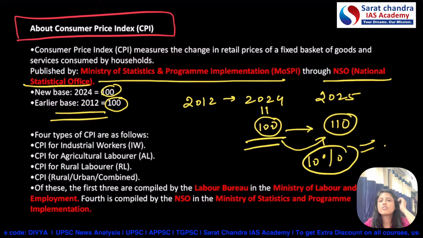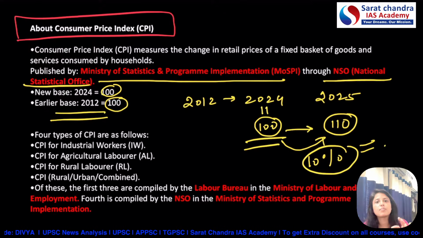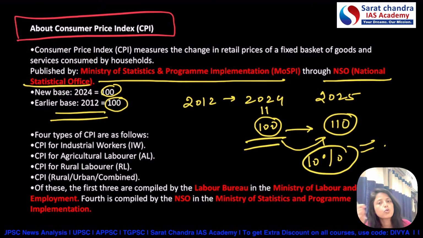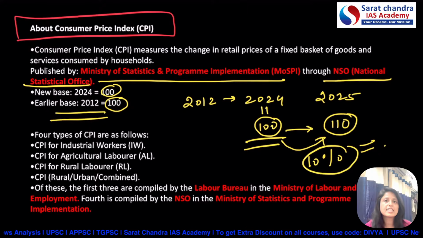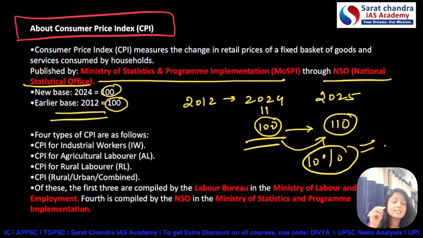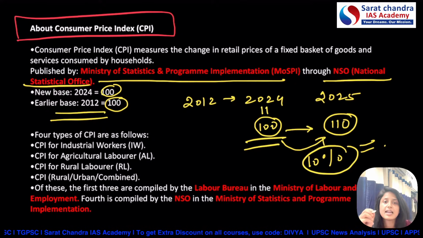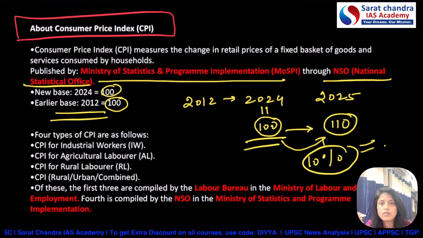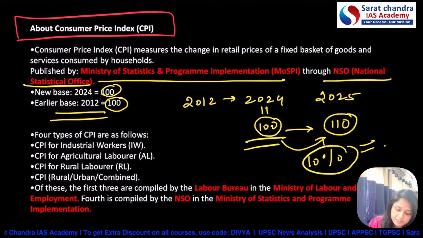That's why whenever we see a year equal to 100, that means for any survey it is used as a base year. So this is very important that now the base year has been changed from 2012 to 2024.